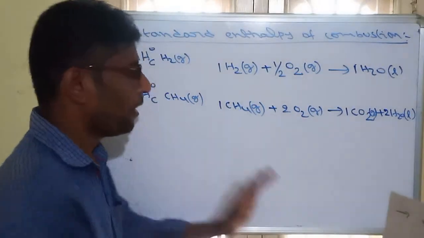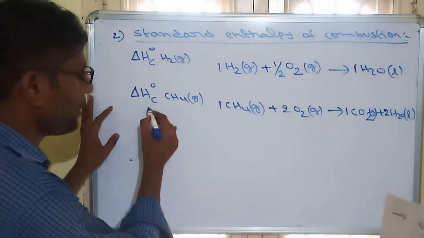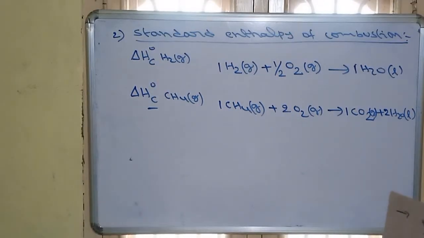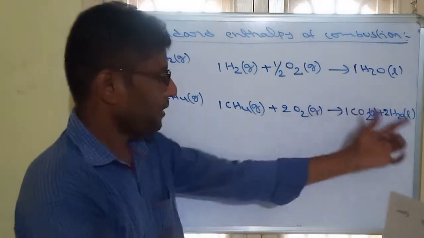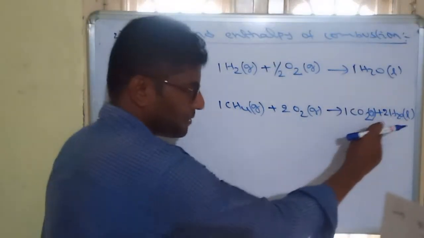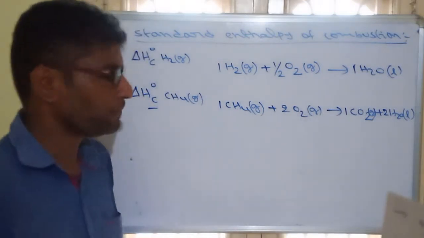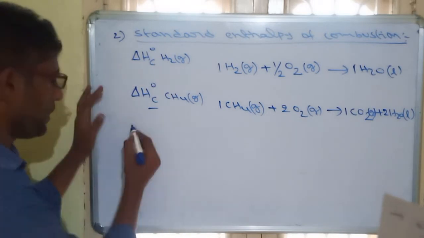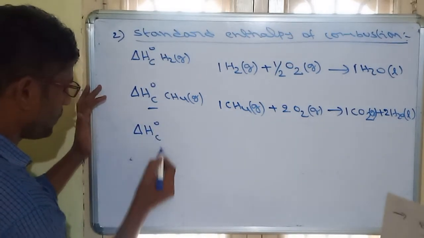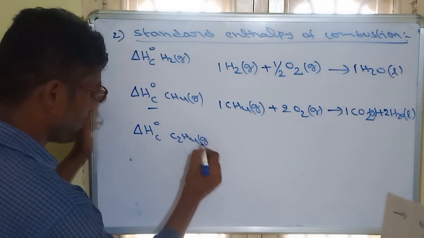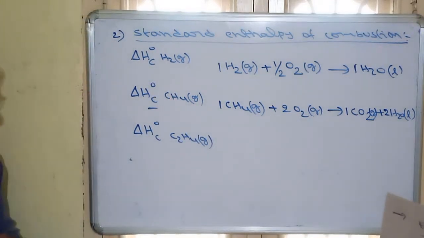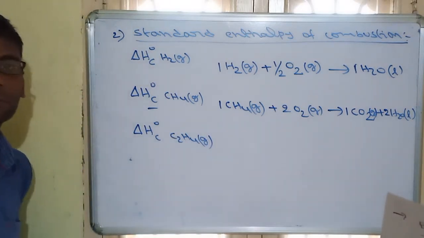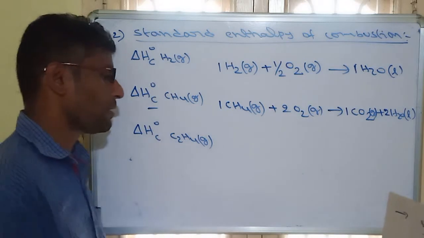So in this reaction, how much energy is changing? That is called enthalpy of combustion. So here oxygen and oxygen, total 4 oxygen, 4 by 2, that is 2 O2. So this is called enthalpy of combustion of methane. Similarly, try this one: enthalpy of combustion of C2H4 gas. Ethene. C2H4 is ethene, not ethane. This is ethene. So try the equation, all of you. Enthalpy of combustion of ethene.